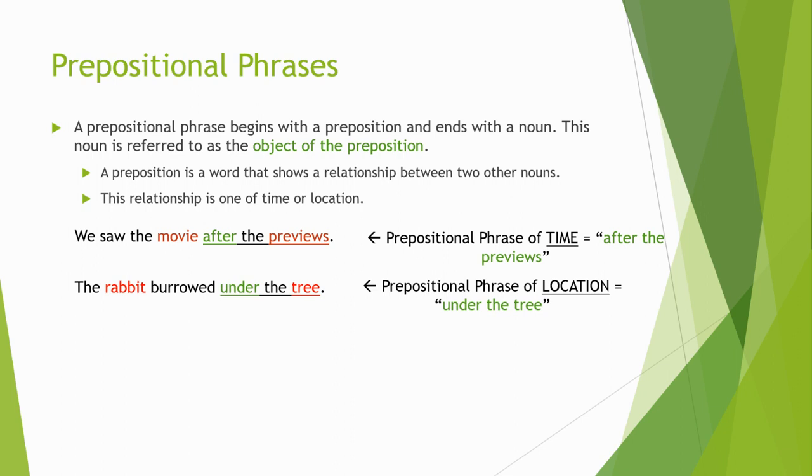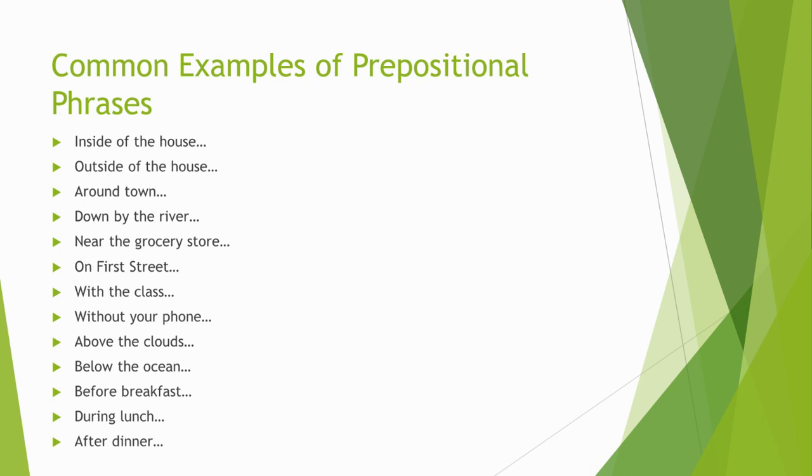Now, common examples of prepositional phrases. If we look at this list, we can just highlight what the phrase is, what the preposition is, and what the object of the preposition is. This is something where the more you see these, the more familiar it gets, and you just learn to recognize them quicker. So, inside of the house. Now notice sometimes we can have two prepositions right next to each other and they're kind of working together as one. That's pretty common. Both inside and of can be prepositions on their own, or they can work together. So inside of, house is the object.